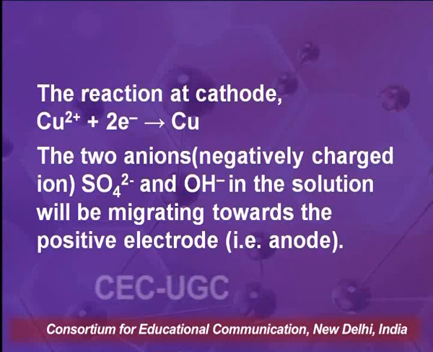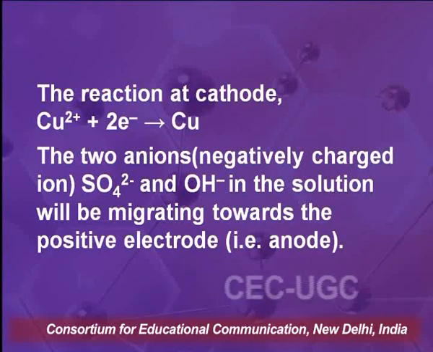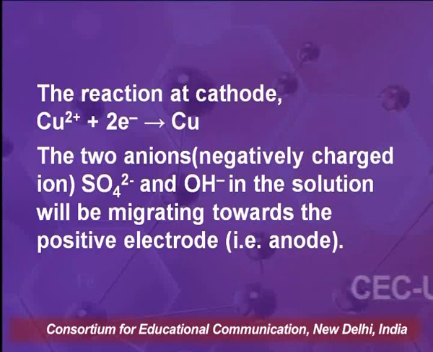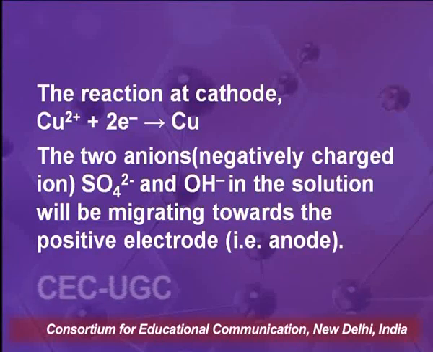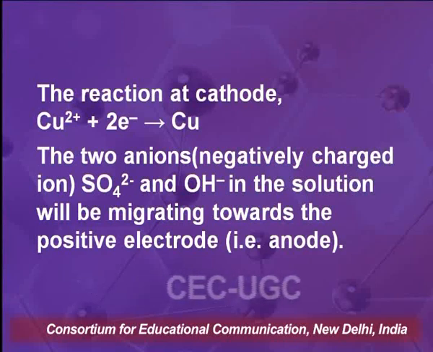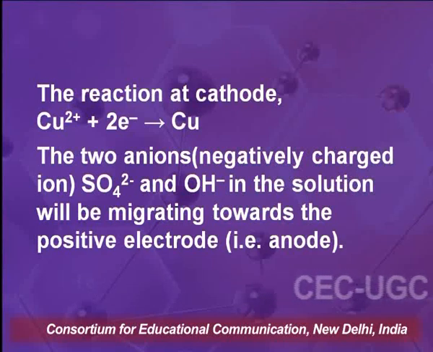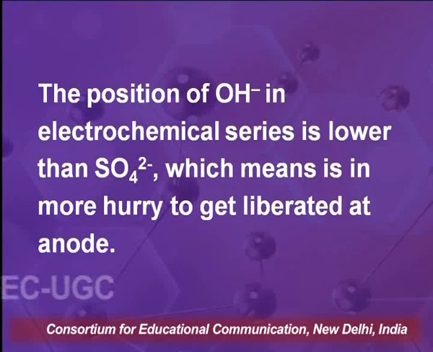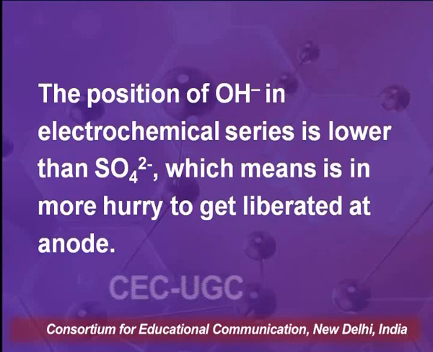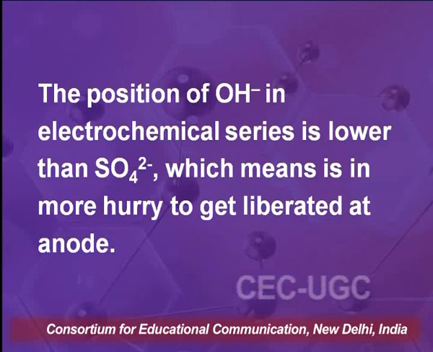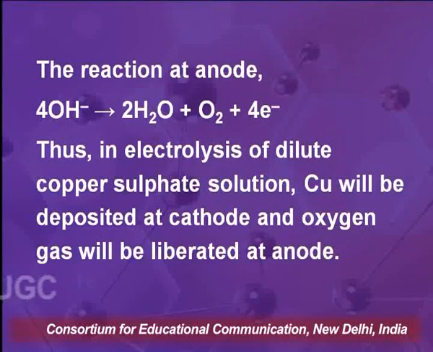So, the reaction at cathode will be Cu2+ plus 2 electrons gives copper, and the two anions in the solution, sulfate ion and hydroxide ions, will migrate towards anode. The position of hydroxide ion being lower in the series, it will be liberated at anode, giving out oxygen.